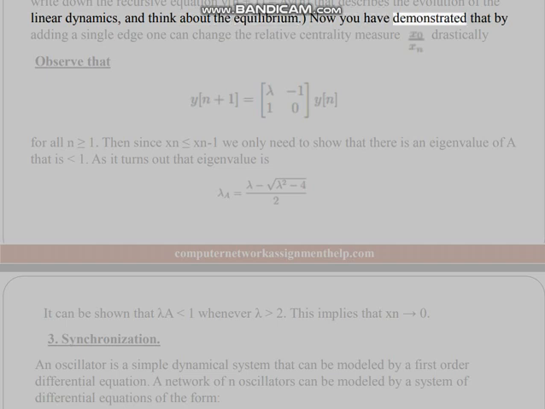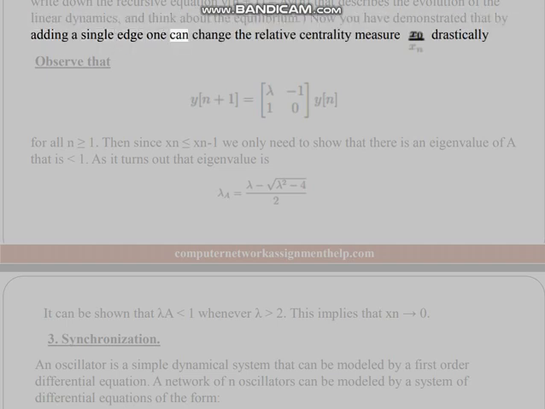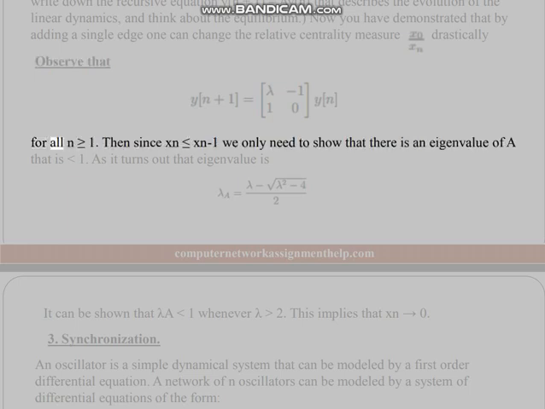Now you have demonstrated that by adding a single edge one can change the relative centrality measure drastically. Observe that this holds for all n greater than or equal to 1. Then since x_n is less than or equal to x_(n-1), we only need to show that there is an eigenvalue of A that is 1. As it turns out, that eigenvalue is